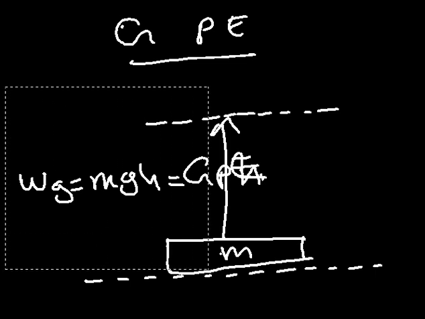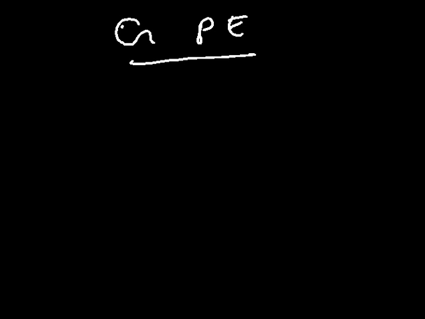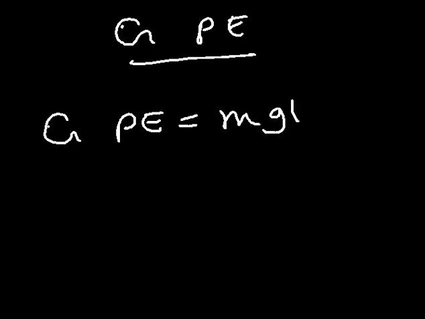So that's how the gravitational potential energy can be calculated. The gravitational potential energy is equal to mgh. It is the same as the work done against the gravitational force. So it is given in joules as well. This is the mass of the object.